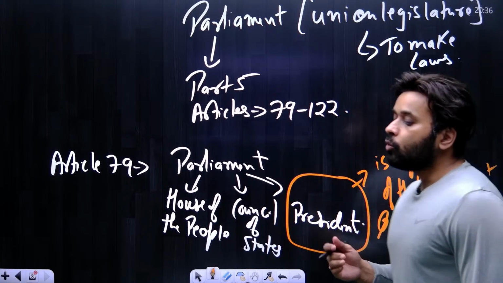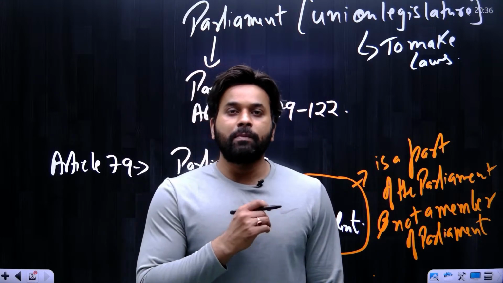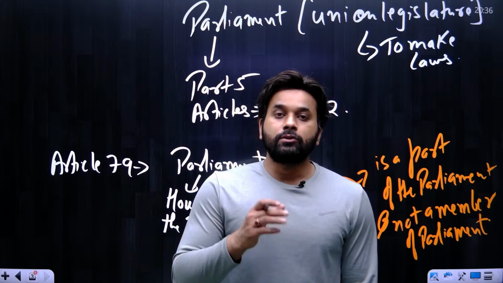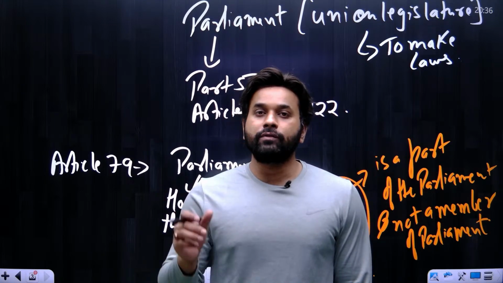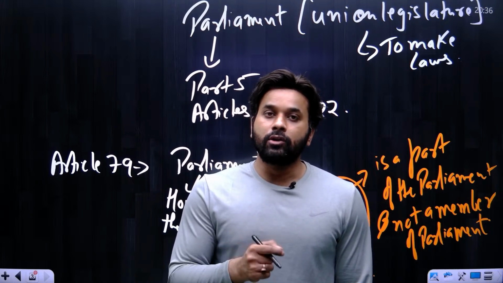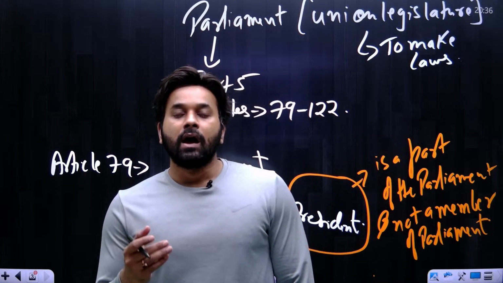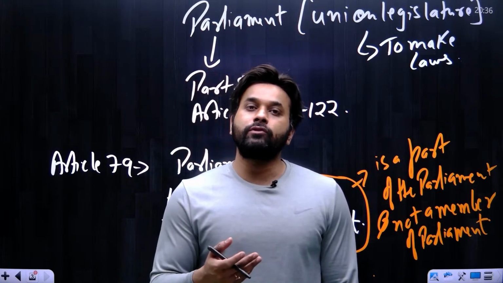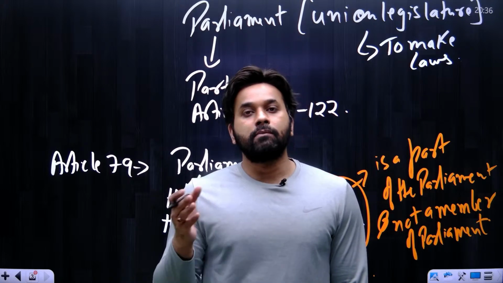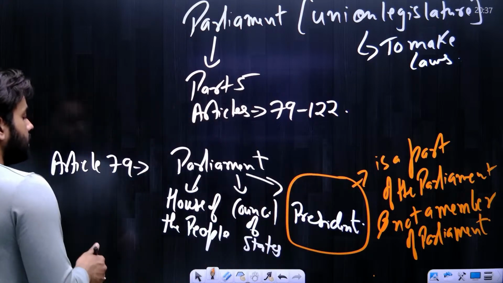Okay. So who are the members of Parliament? Simple. The members of Lok Sabha are the members of Parliament, and the members of Rajya Sabha are also known as members of Parliament. So members of Parliament consist of members of Lok Sabha and members of Rajya Sabha, but the President is not a member of Parliament. In fact, under Article 59 of the Constitution, which lays down conditions for the office of President, it is mentioned that the President is neither a member of Parliament nor a member of state legislature. So the President is not a member of Parliament.